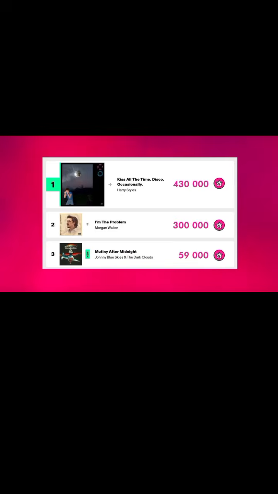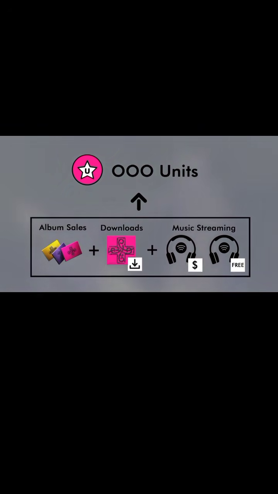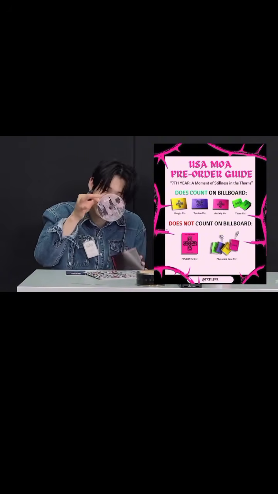Broadly speaking, each album has a certain number of points, based on which Billboard decides where to place it on the chart. These points are called units. A unit is a number that is calculated from the sum of three indicators. First, sales of albums that include a CD. Therefore, when purchasing an album to support TXT in the charts, make sure you buy an album that includes a disc.